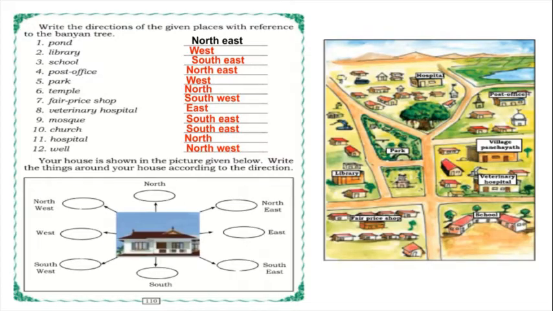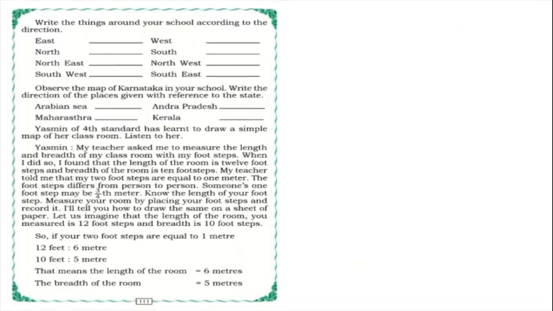Along with the house they have given all the 8 directions, isn't it? So around, all the 8 directions are there. In all 8 directions, what landmarks will come around your house? So you should observe and you should write here. Take your parents' help, take your elders' help, and write the things which come in all 8 directions around your house, you should write here. Okay, children, so I'll leave this one to you.